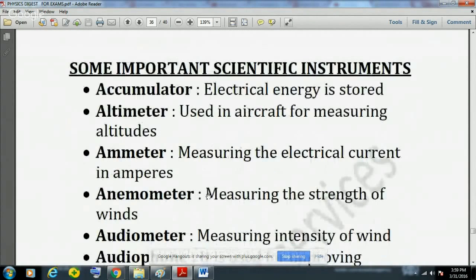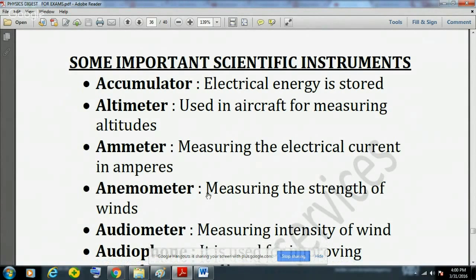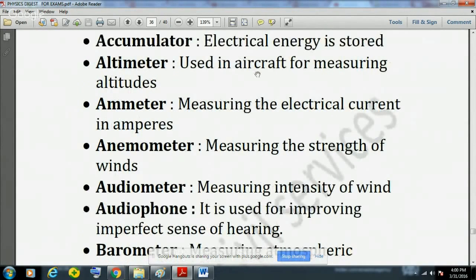Now we will see some important scientific instruments, and this is the list of some of the very important ones. First is the accumulator. Accumulator is the instrument where electrical energy is stored. Then the altimeter is used in aircraft for measuring altitudes. Then the ammeter is used for measuring electrical current in amperes. Then the anemometer is used for measuring the strength of winds.